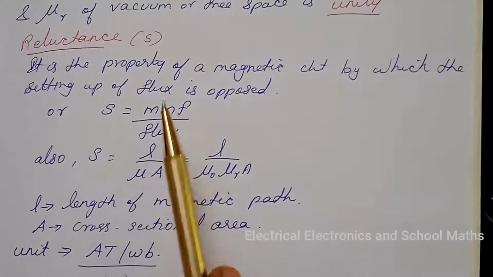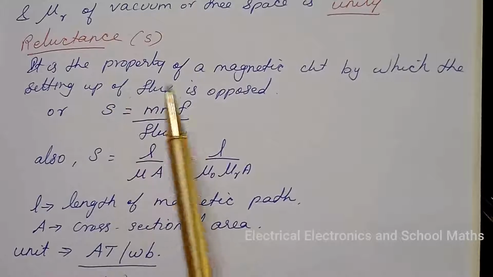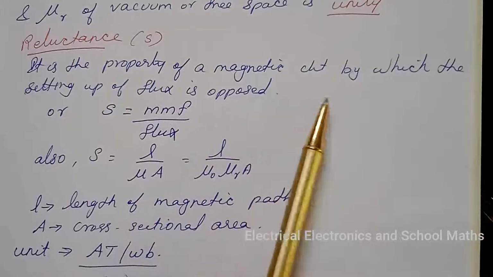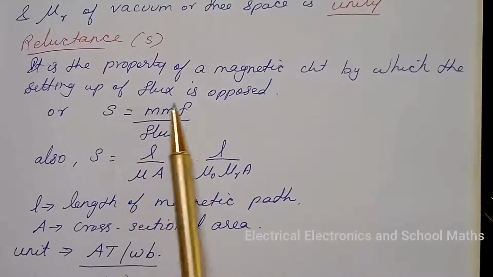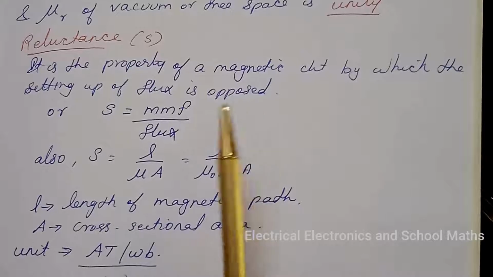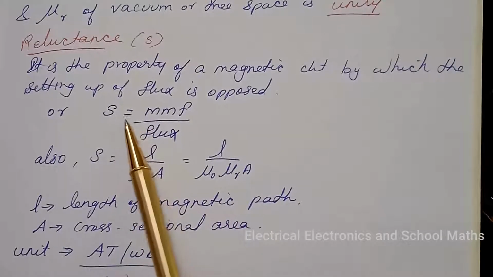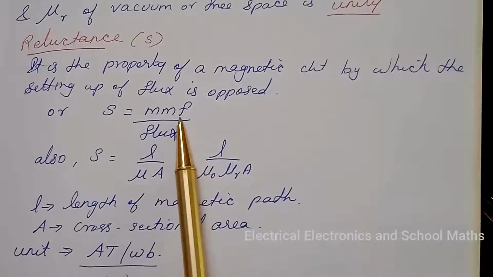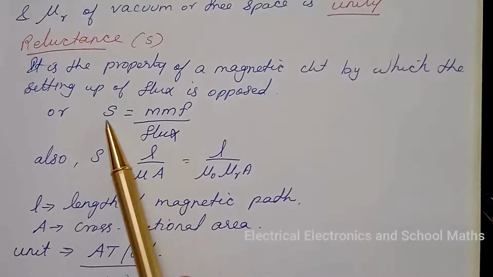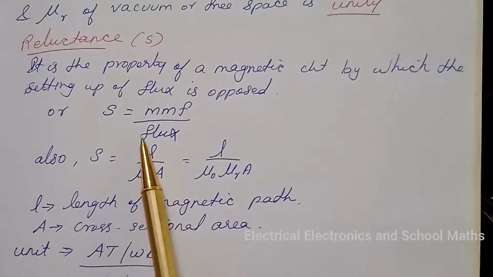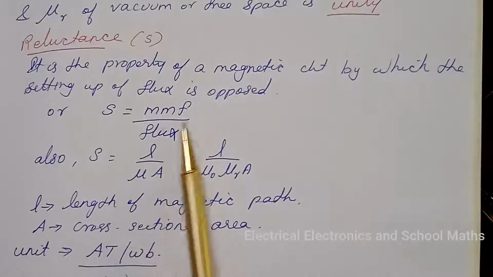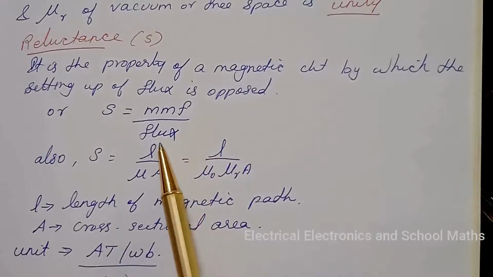Next is reluctance. It is the property of a magnetic circuit by which the setting up of flux is opposed, or it is given by S is equal to MMF divided by flux. That is, S is reluctance, the ratio of MMF to the flux.